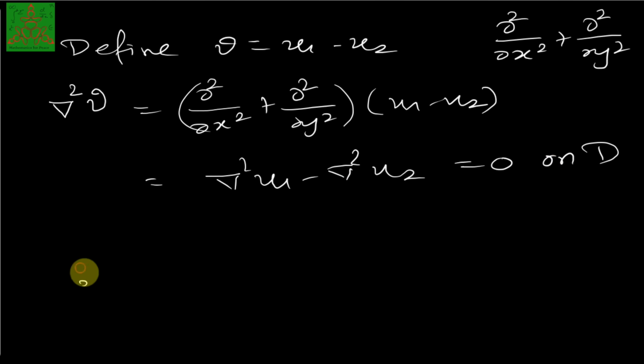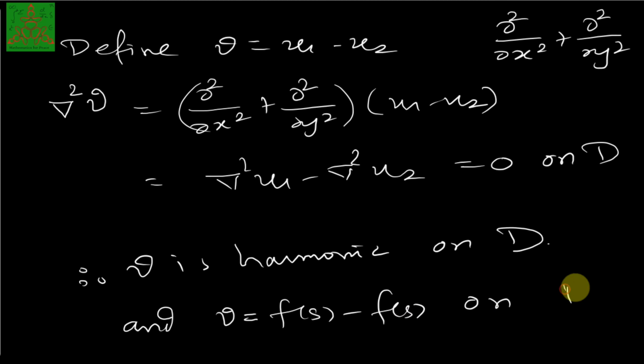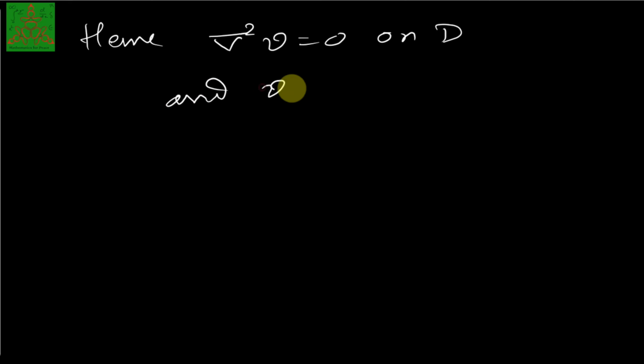So V is harmonic on D, and V is equal to f of s minus f of s on B, because on B u1 is f of s and u2 is also f of s. So on B it is f of s minus f of s, that is equal to 0. That means we have this V function harmonic on D and it is 0 on B. Hence we have del square V is 0 on D and V is 0 on B.